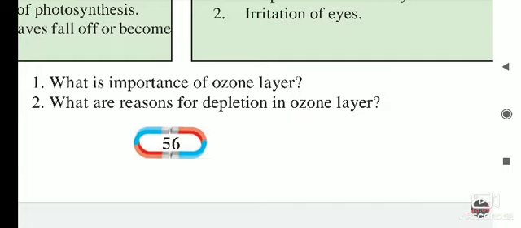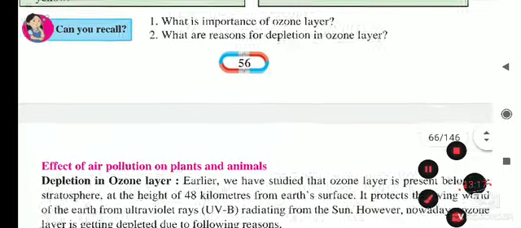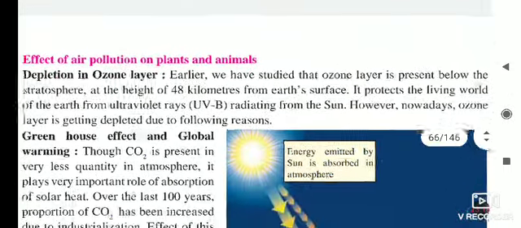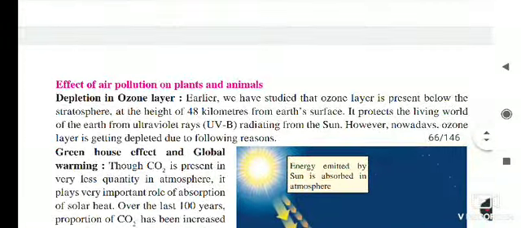Okay, when air pollution increases, the ozone layer gets depleted because of these pollutants. Mainly chlorofluorocarbon and carbon monoxide are responsible for the air pollution.